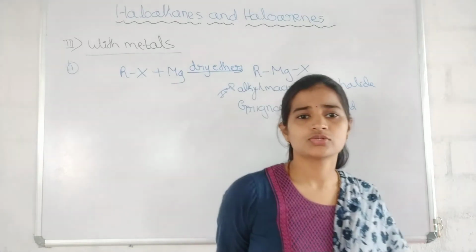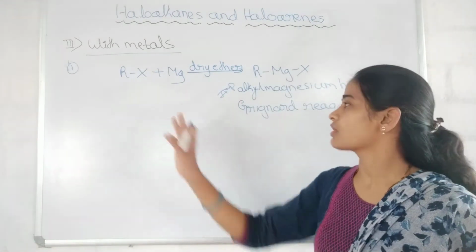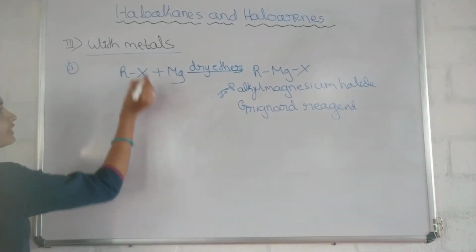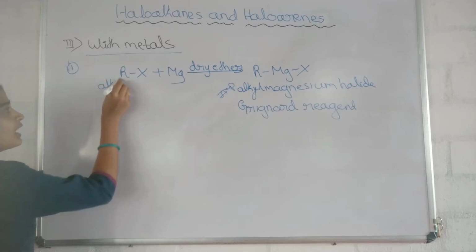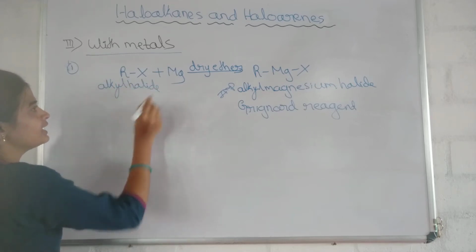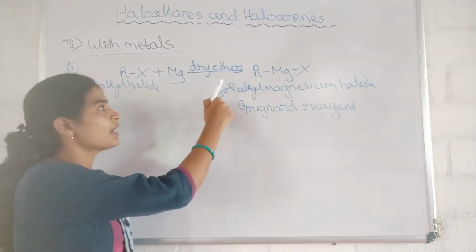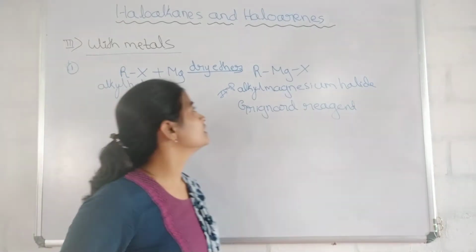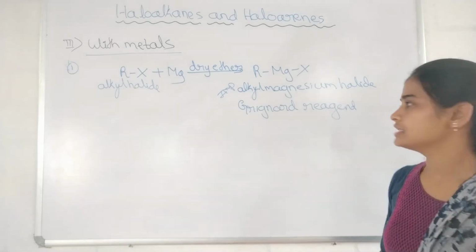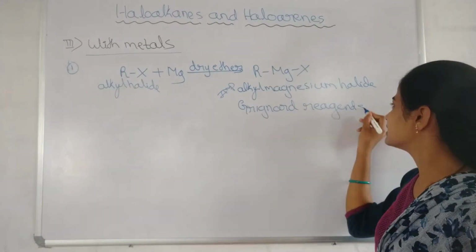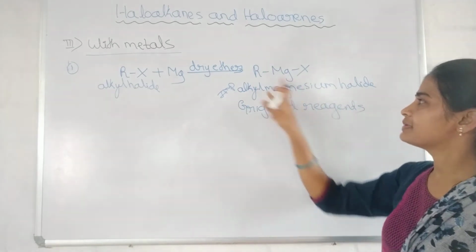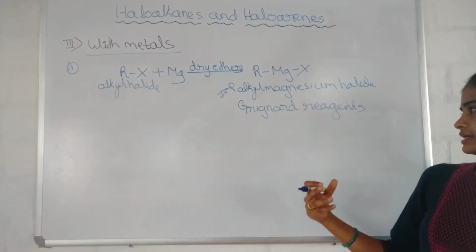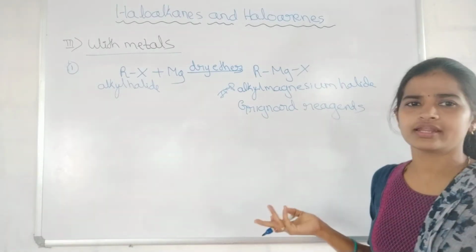What is Grignard reagent, students? The alkyl magnesium halide is called Grignard reagent. How is the Grignard reagent prepared? When alkyl halide is treated with magnesium powder in dry ether, alkyl magnesium halide is formed. This is called Grignard reagent. Why is it called reagents? Because the alkyl group may be anything here. It may be methyl, ethyl, propyl, like that. Therefore, it is called Grignard reagent or Grignard reagents.